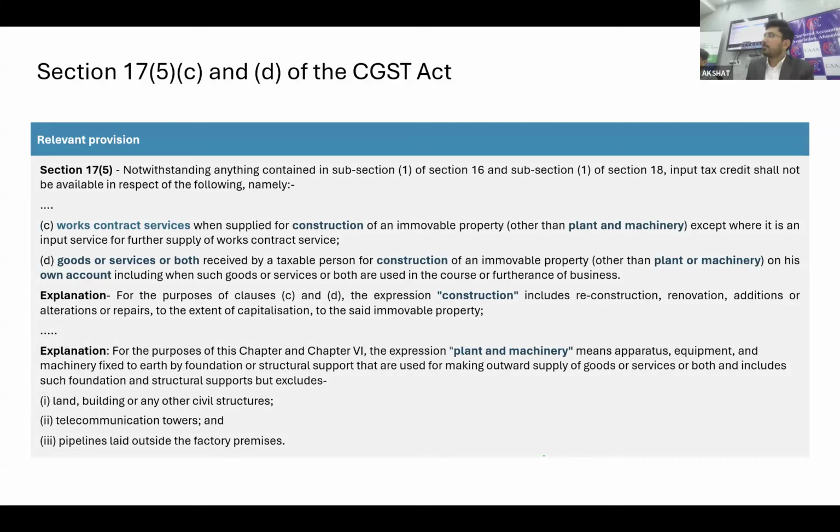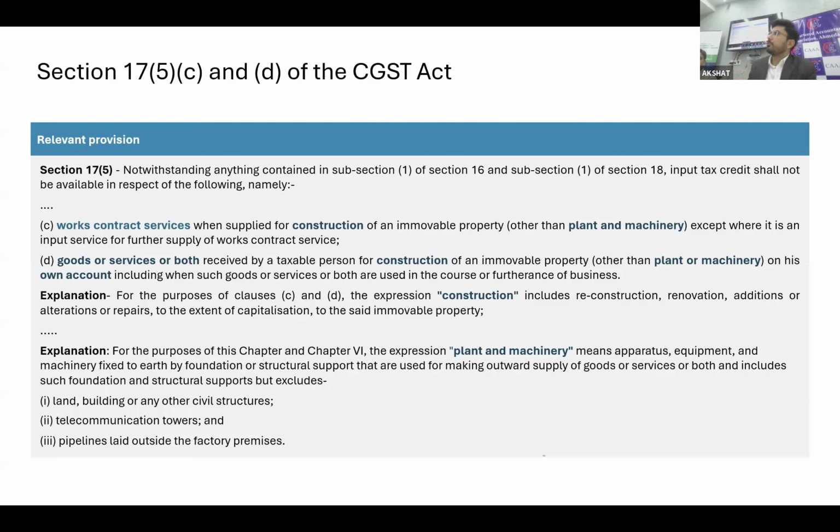Both provisions have been worded to restrict the input tax credit on construction of immovable property. As such, we all know that block input tax credit on construction of immovable property is blocked. But the same is not applicable in case of a plant and machinery. 17.5C talks about the works contract, whereas 17.5D talks about the case where it is not a works contract, but goods and services are being procured on my own.